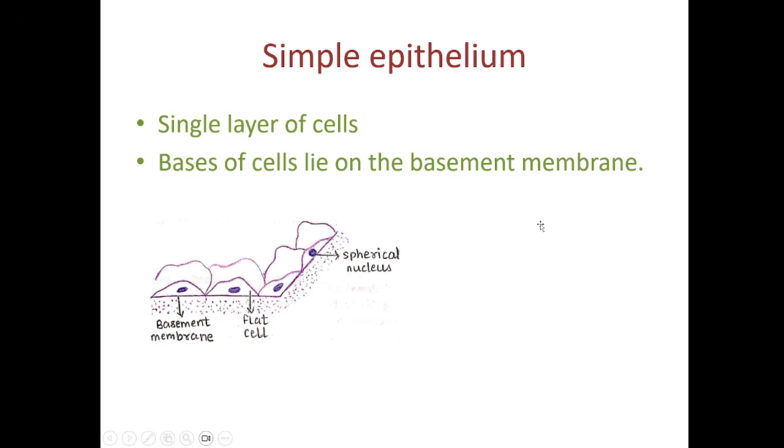So in this picture you can see all the features. The breadth of the cell is more than the height. The nucleus here is drawn small, but there you can see the bigger, rounded nuclei, like here it's being shown. The spherical nucleus is present in the center, and it appears as if it is bulging out. So this is a simple squamous epithelium. The cells are flattened.